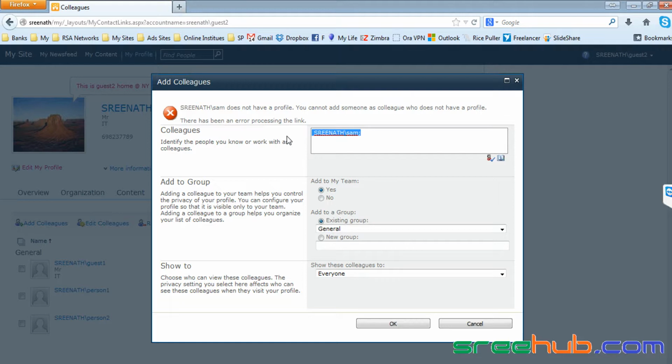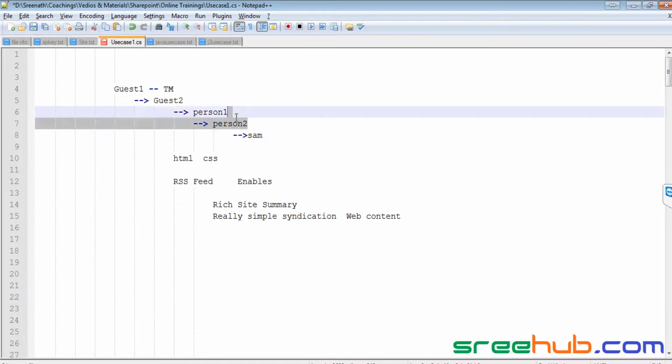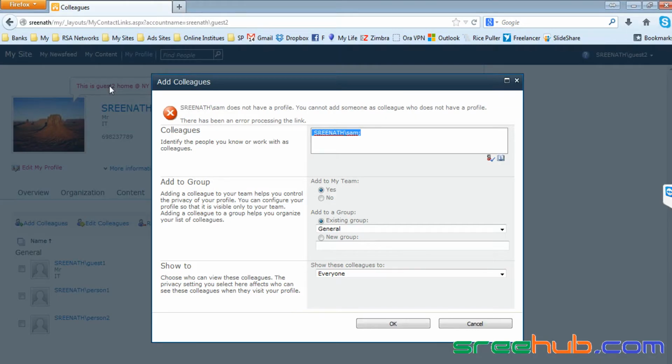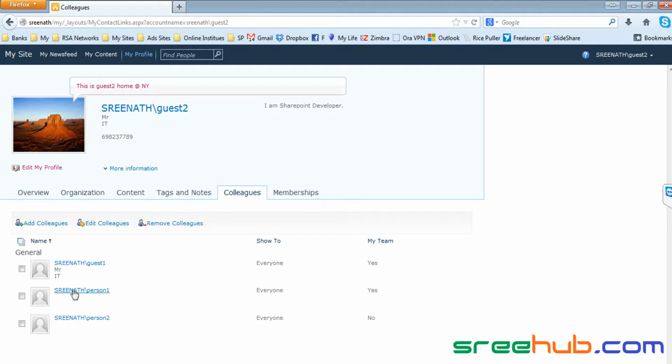We have created a profile for these guys, that's why we are able to see them in my site. If you don't have any profile, we will not be able to add him as a colleague. That's why in this organization structure we can't see Sam as a different profile. So you can see all your colleagues and different guys over here.